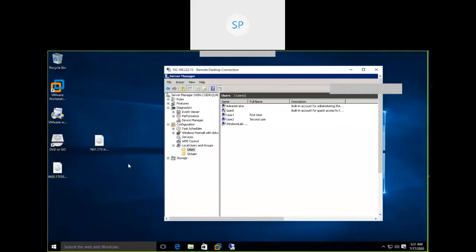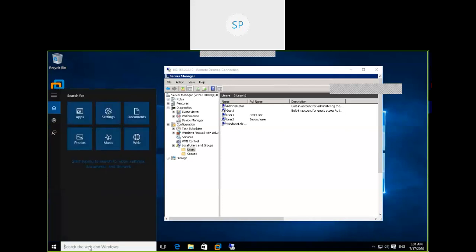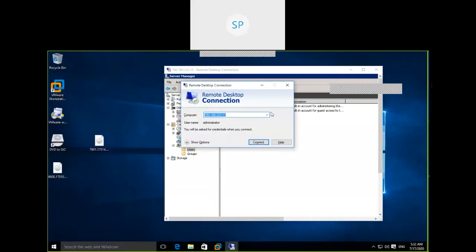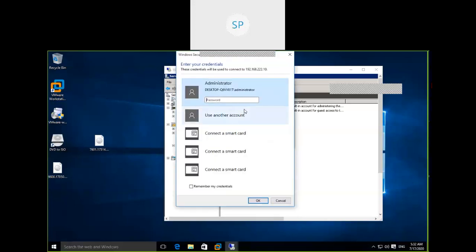Minimize this. Open remote desktop again. Now use user one.